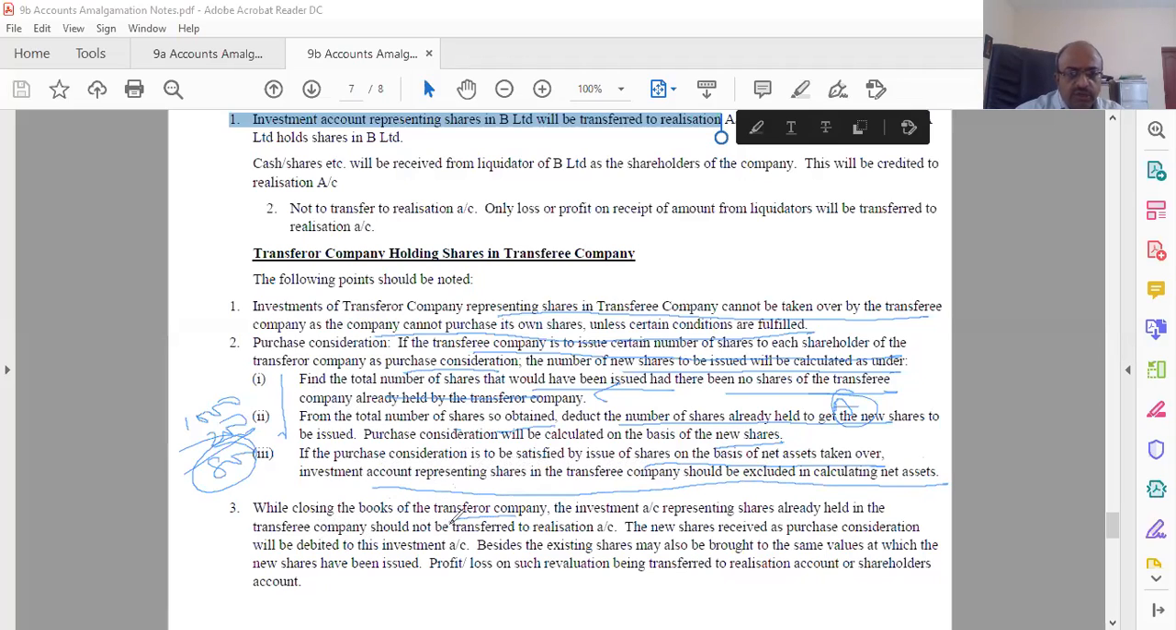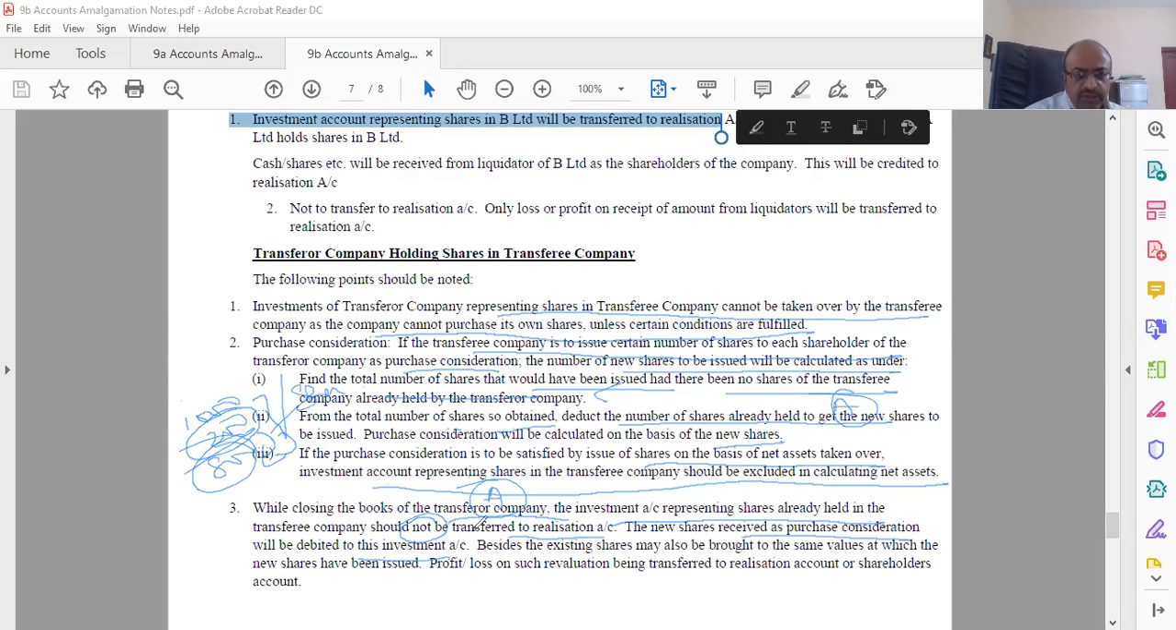While closing the books of the transferor company, that is A, the investment representing the shares already held in the transferee company should not be transferred to realization, because that will close the account. You should not, because this is going to be distributed to the shareholders. That means all 200 should be held as it is, not transferred to realization. Now again you are getting 800. That 800 plus 200 put together will be given to the shareholders.